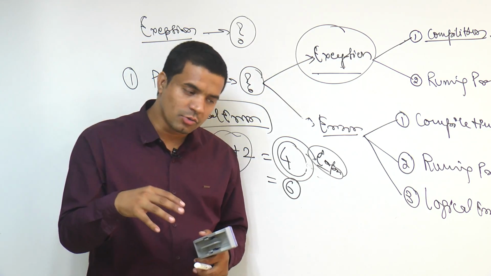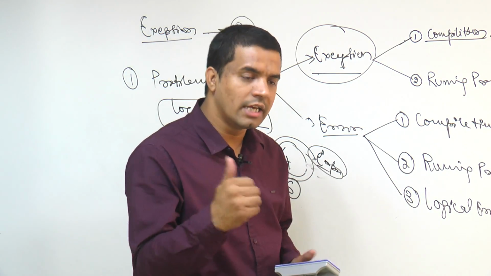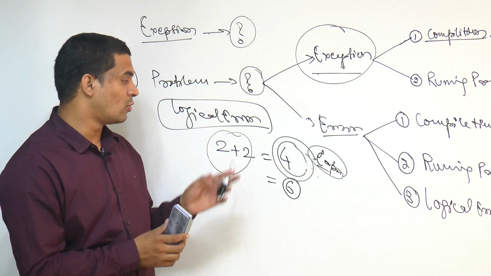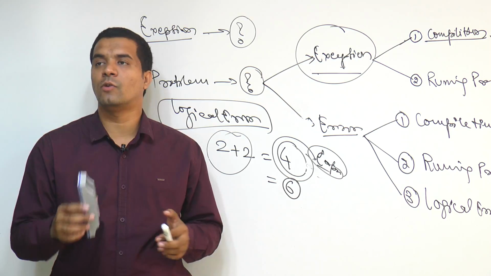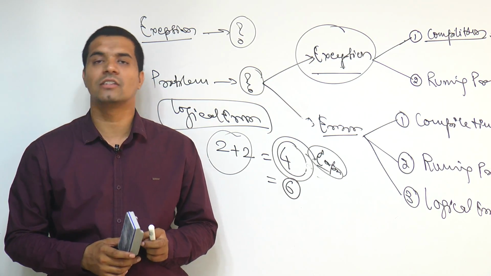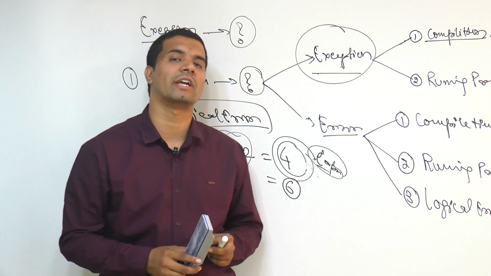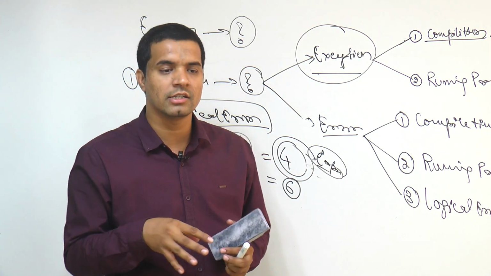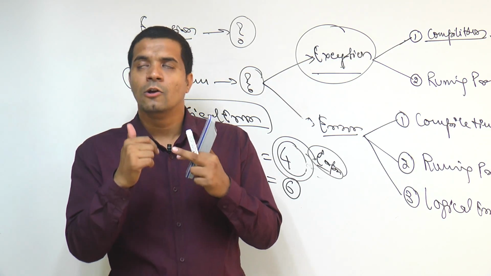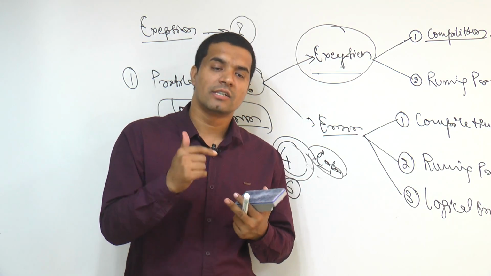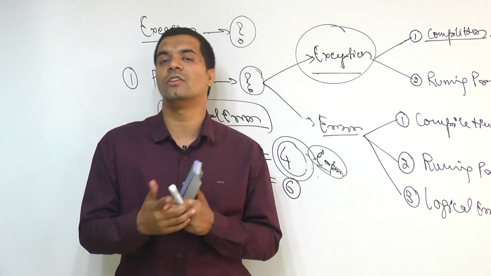Because in complex situations on big projects, there is a separate testing team. That team will test your program, like what is expected and what output it is giving. Then the test team will send it back to the developers, saying this is the bug, try to solve it. The main problem with a logical error is that it will not show any sign at the time of compilation or while you are running the program.